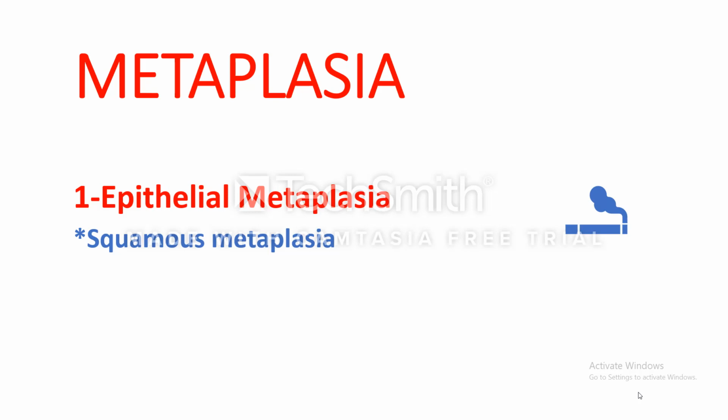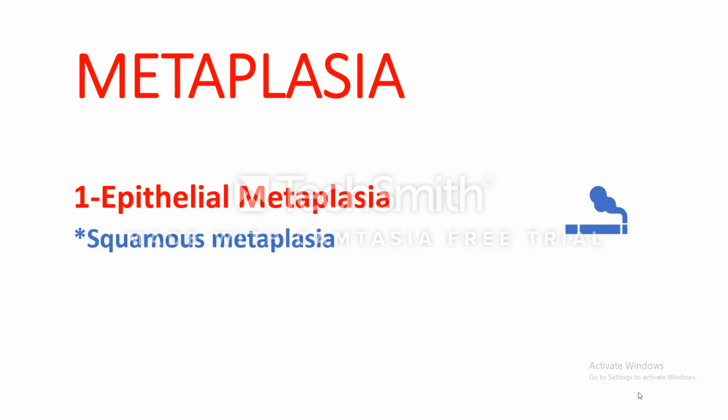The differentiated fragile epithelium like columnar epithelium usually change by metaplasia to squamous. The transitional epithelium may also change to squamous because squamous epithelium is more resistant.